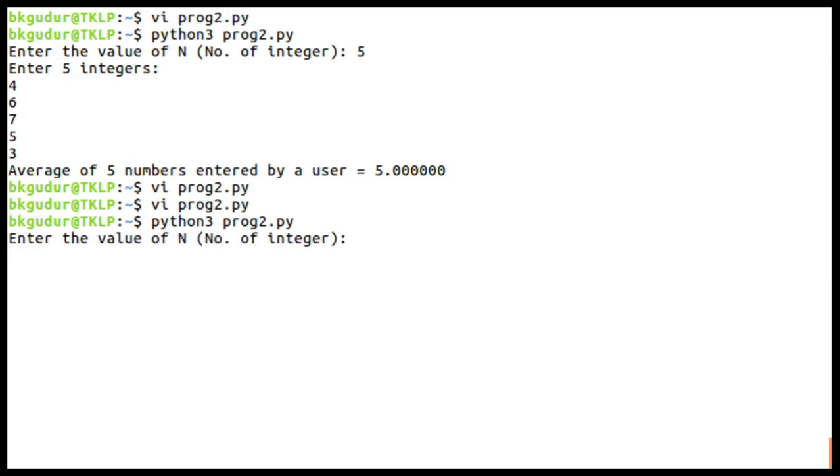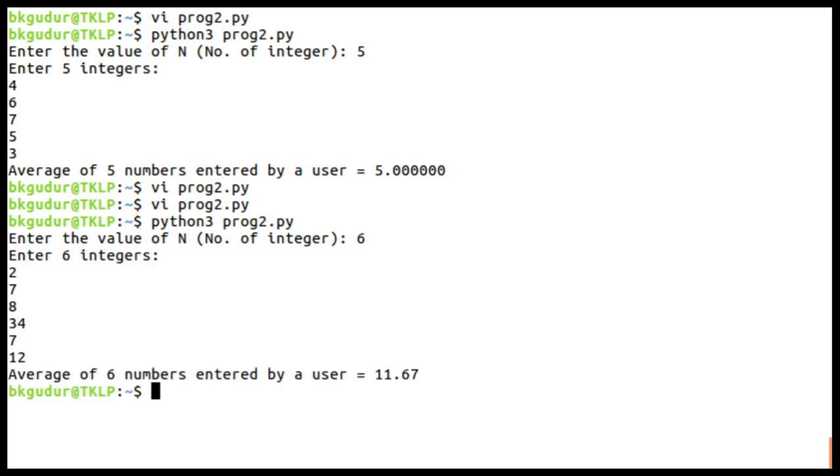Okay, so once again I'll execute, this time 6, 1, 7, 8, 34, 7, then say 12. Average of 6 numbers entered by user is, so you can calculate the sum and divide by number of elements, you will get 11.67. Okay, so a very simple program.